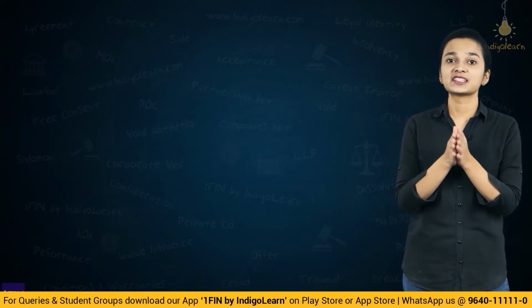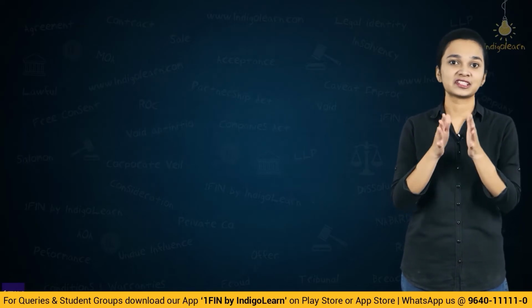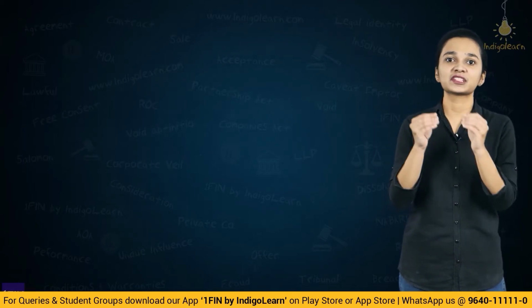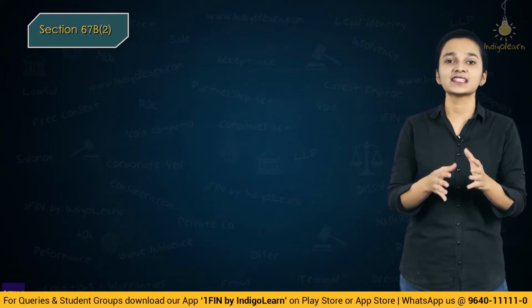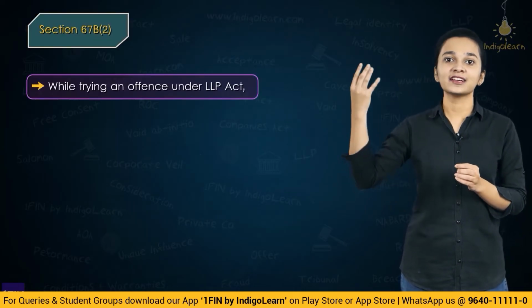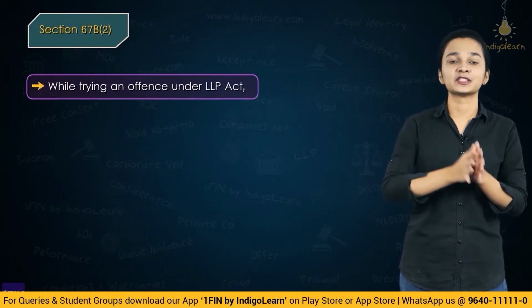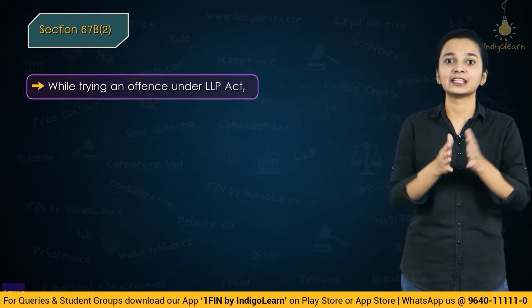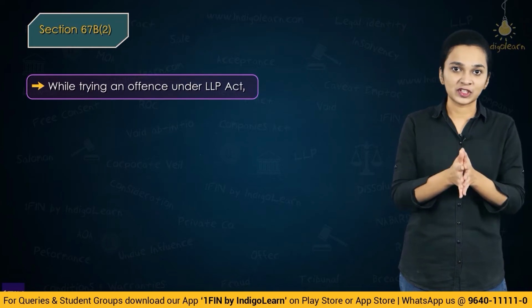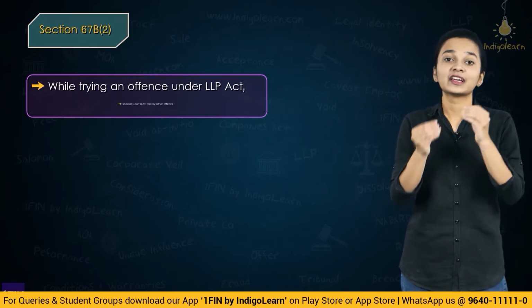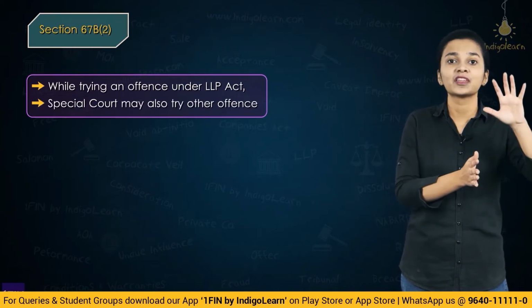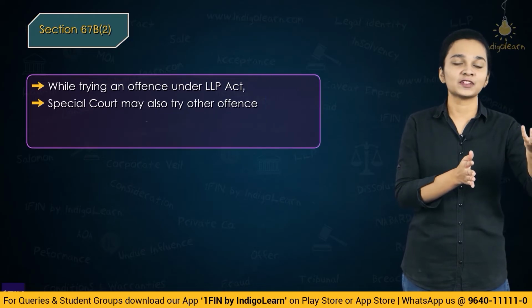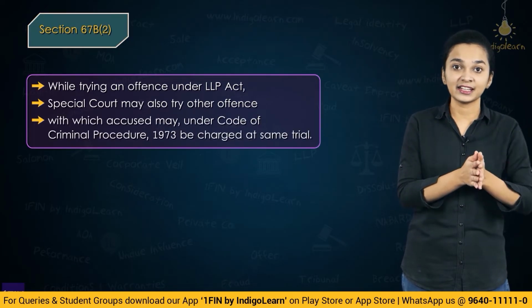Let's now start with section 67B subsection 2, what it says. Now 67B subsection 2 basically specifies that when a special court is trying an offence which has been committed under the LLP Act, in such a situation the special court can also try an offence other than the offence which has been committed under the LLP Act.